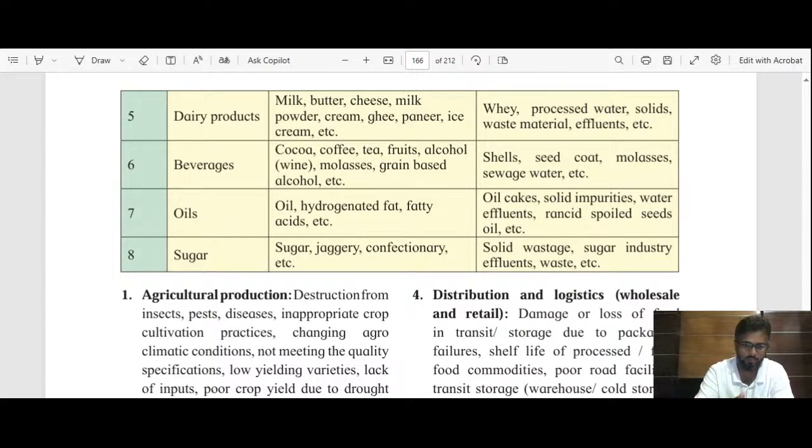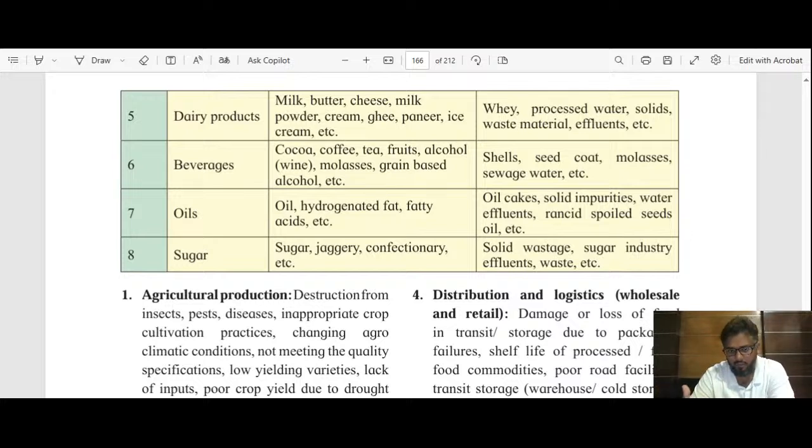It is also called buttermilk. The by-products of dairy are whey, processed water, solid waste materials, and effluents. These are very little; actually, from dairy we get very few waste products. That's why the names are very few. Then in case of beverages, we prepare cocoa, coffee, tea, fruits, alcohol like wine, and molasses.